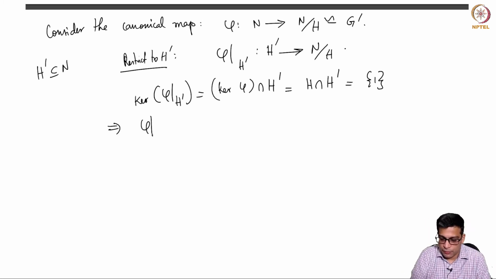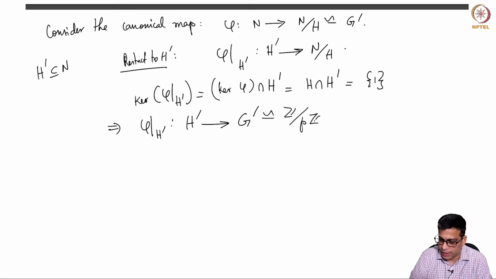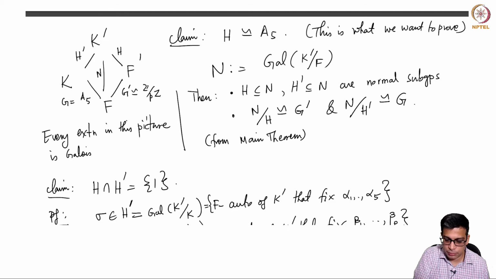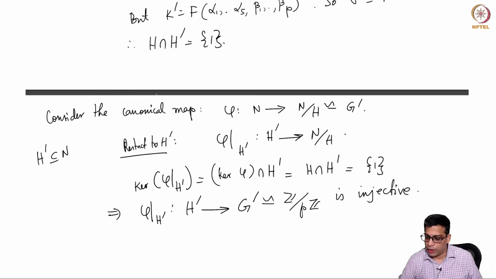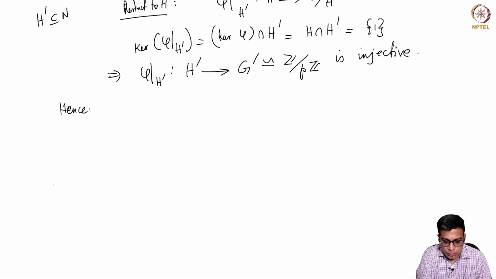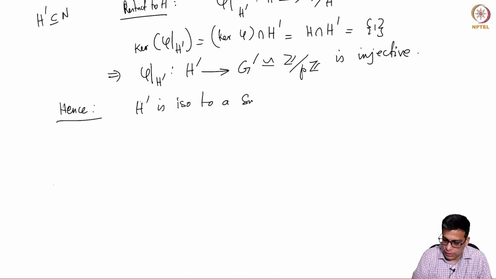So this implies phi restricted to H prime is a function from H prime to G prime, which is isomorphic to Z mod PZ, and it is injective. Remember G prime is Z mod PZ. So there is an injective homomorphism from H prime to it. Hence H prime is isomorphic to a subgroup of Z mod PZ.